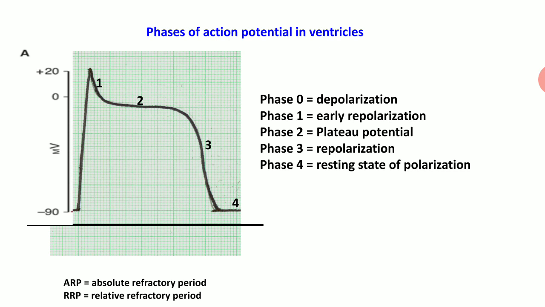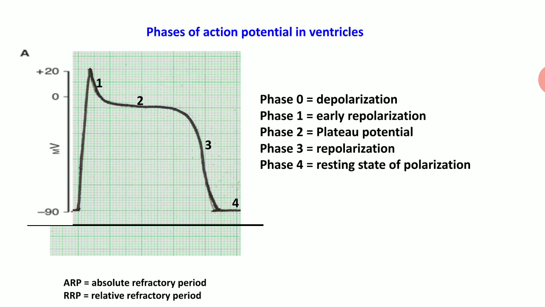Now phase 3 is due to the continuing opening of potassium channels, but calcium channels are closed now. And phase 4 is the resting state of polarization, in which the membrane potential, which is minus 90 millivolt, is achieved.